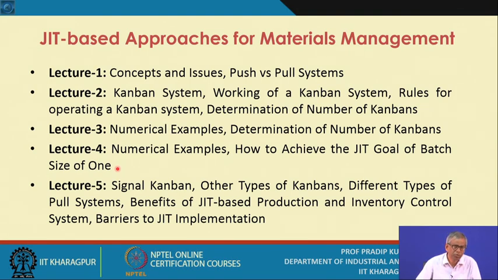This is one of the important goals of the JIT based production system. So how to achieve this goal, what sort of conditions you must impose. All these details we will discuss with numerical examples.